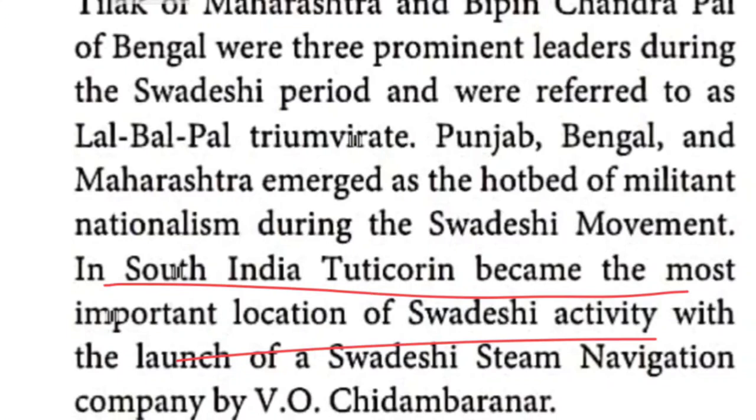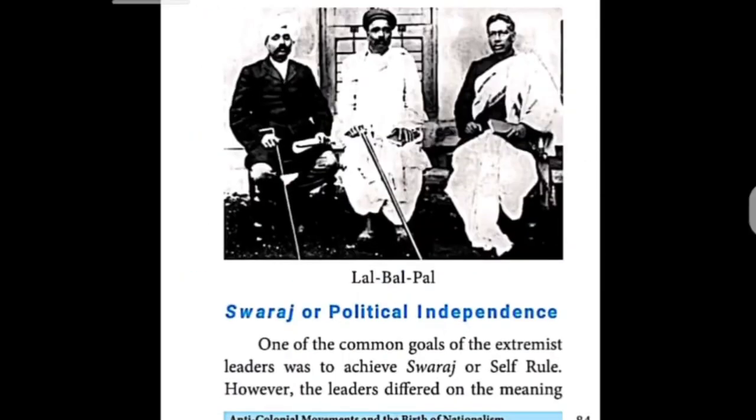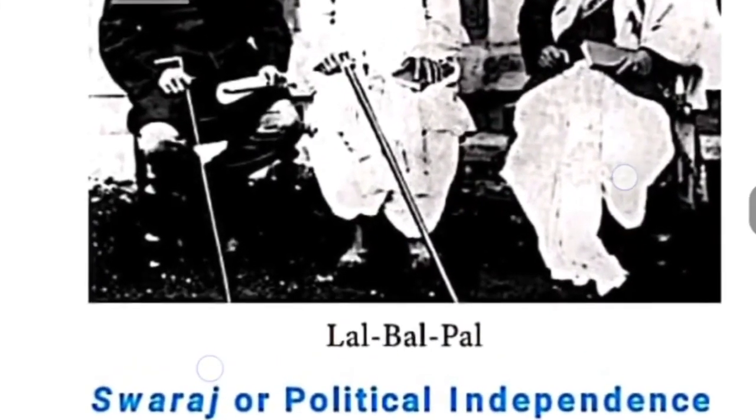He purchased the Swadeshi Steam Navigation Company: V.O. Chidambaram Pillai, otherwise V.O. Chidambaranar. And next, a photo is given. The Lala Lajpat Rai photo is given, children. This personality is Lala Lajpat Rai. And this person, Bal Gangadhar Tilak.